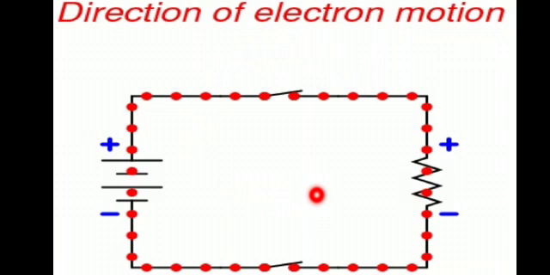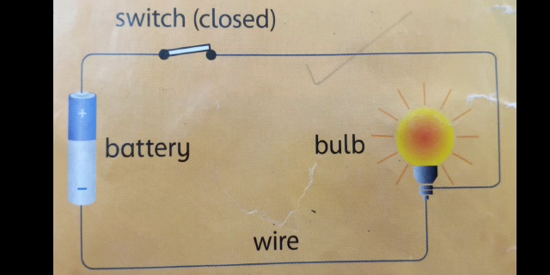So electric current flows just like a circle. There are 2 types of circuit, level 2. First is closed circuit, second is open circuit. What is the difference between closed circuit and open circuit? An electrical circuit needs 4 things to work.